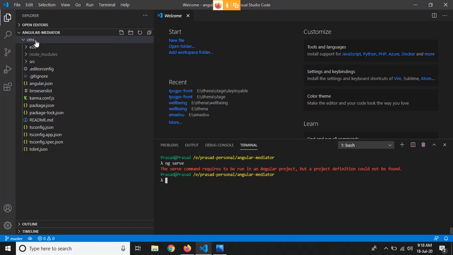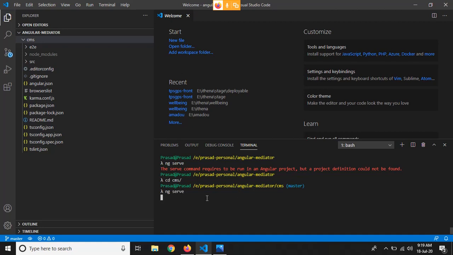Our project directory is CMS under this Angular intermediate level folder. That's why it has given this error. What it is saying is the serve command requires to be run in an Angular project, but a project definition could not be found because we are in this Angular intermediate directory. So first of all we have to go to this CMS, and now as you can see we can run the ng serve command.